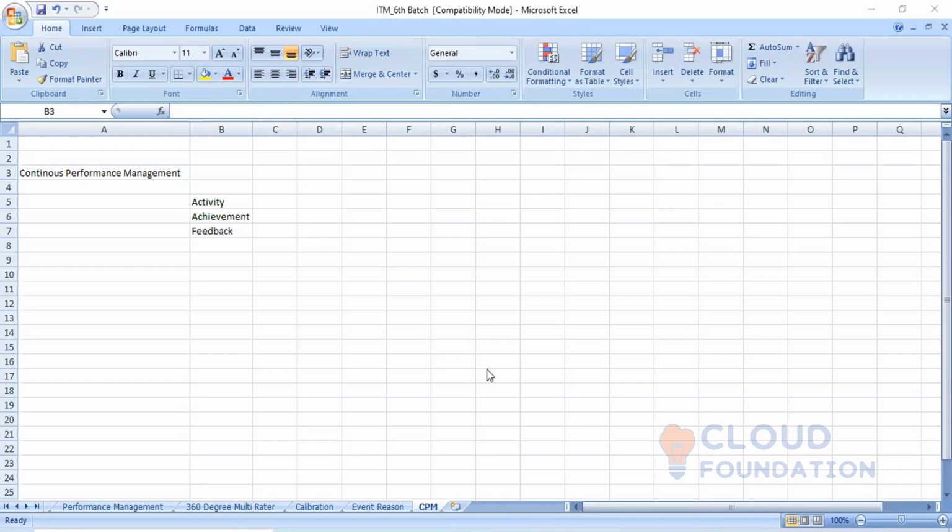If any input or any support is required from the manager side, the manager can put a comment on that particular status of the goal.